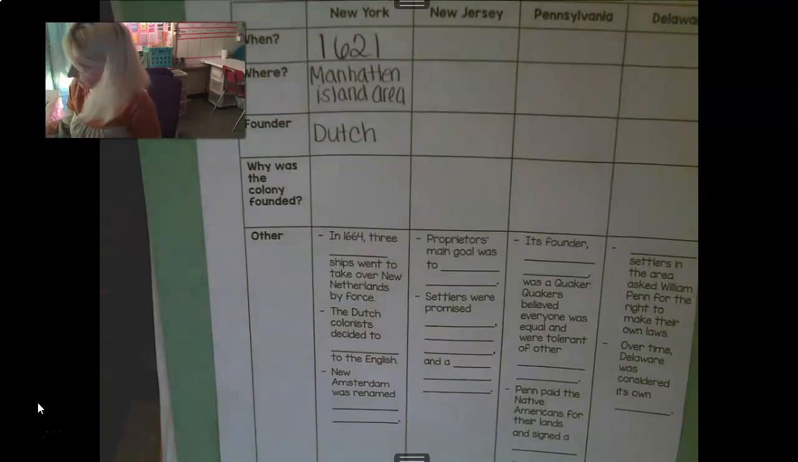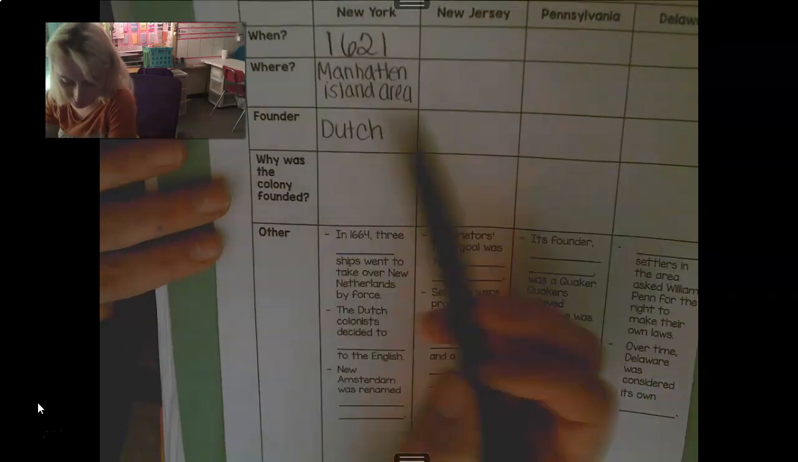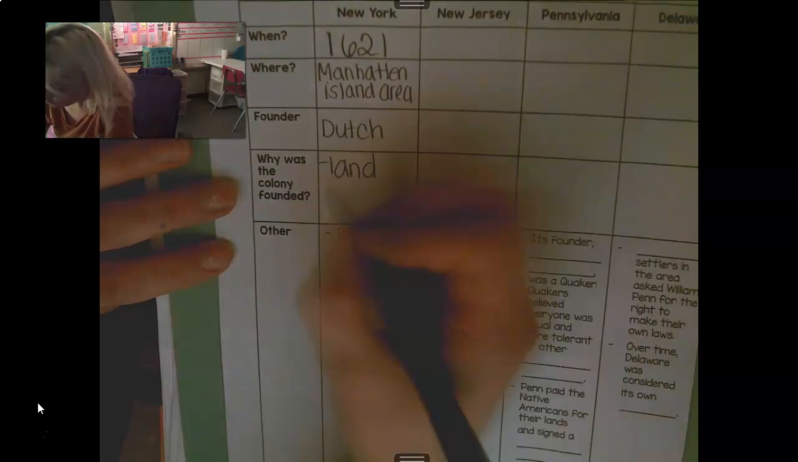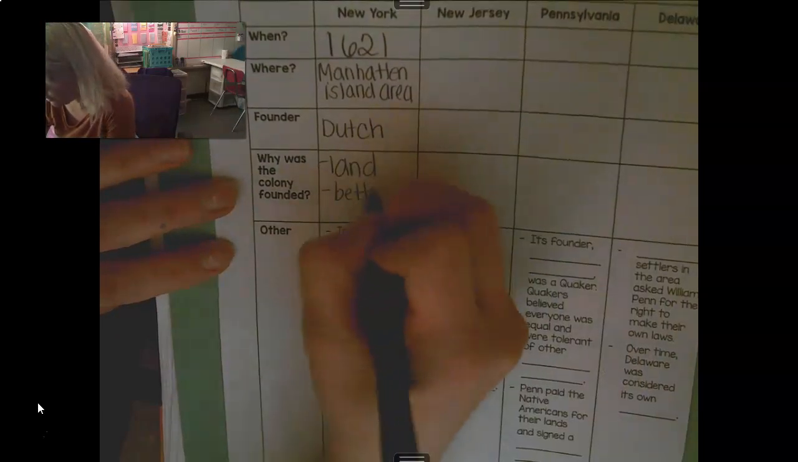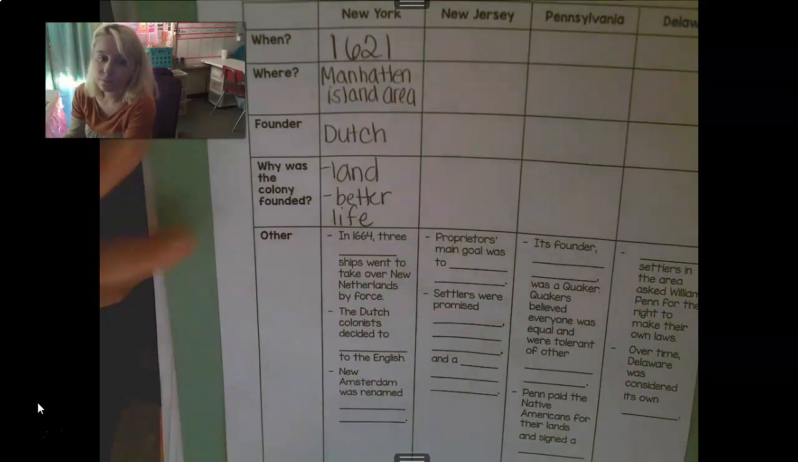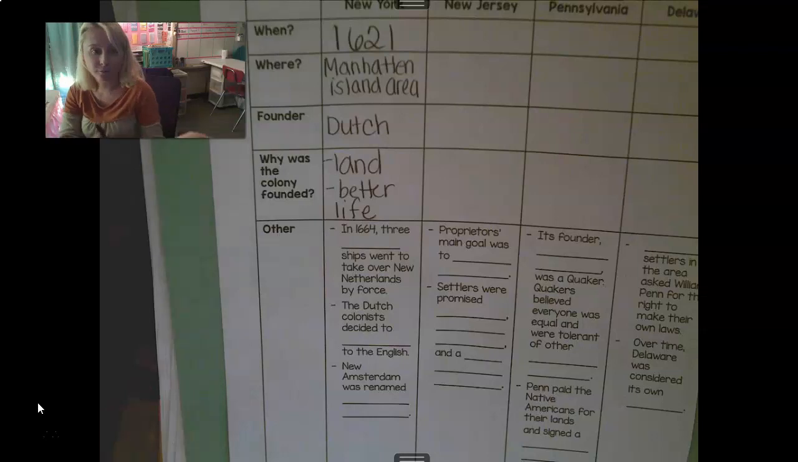Why was this colony founded? So why did the Dutch make this colony? Well, for one, they wanted land. And for two, a better life for themselves. So I can infer that their lives back home in the Netherlands weren't exactly the way they wanted it to be, which is why they left to make a better life elsewhere.